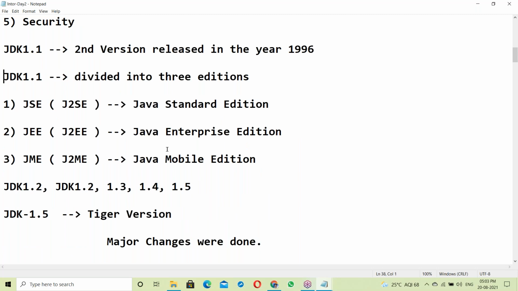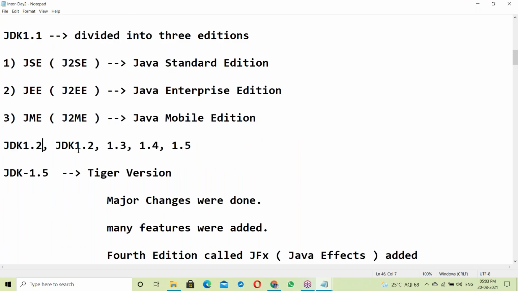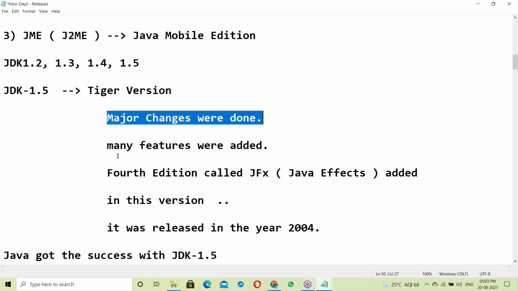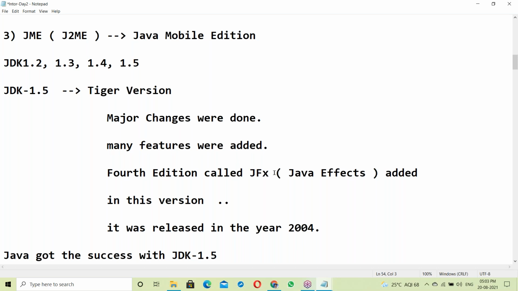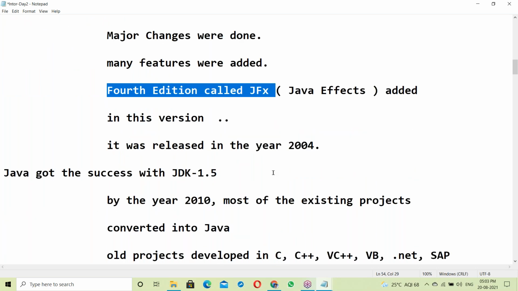In JDK 1.1, Java was divided into 3 editions. Next JDK 1.2, next 1.3, next 1.4, 1.5, like this, different versions. 1.5 was the Tiger version. Major changes were done in this version and many features were added. The fourth edition, called JavaFX, was added to JDK 1.5.